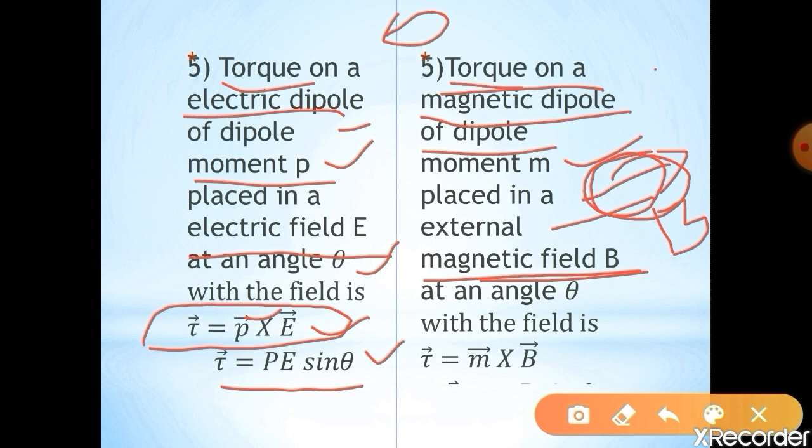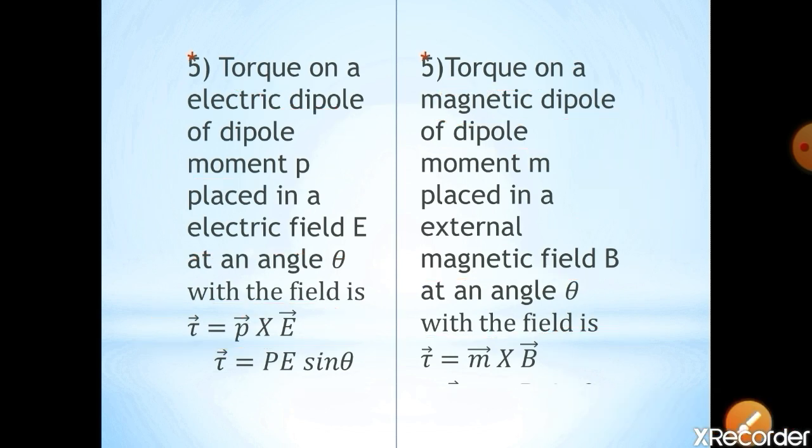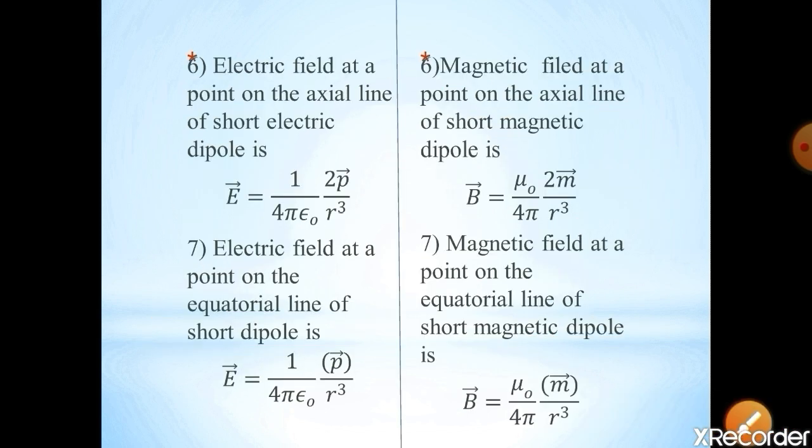That torque is given by tau is equal to m cross B. That is a cross product of m into B. Tau is equal to mB sin theta, where m represents the dipole moment and B represents the magnetic field. So in the case of electric field, it is P cross E. In the case of magnetic field, it is M cross B. So now next, see the next comparison.